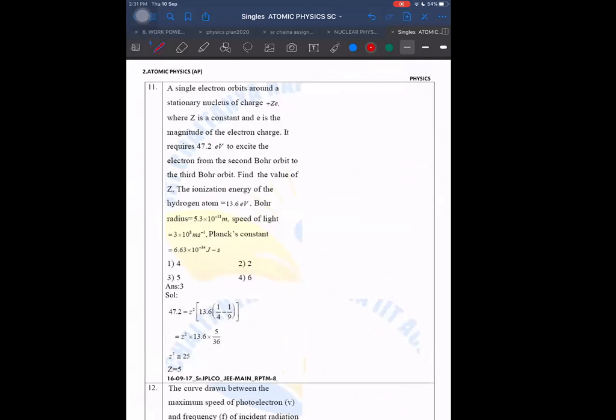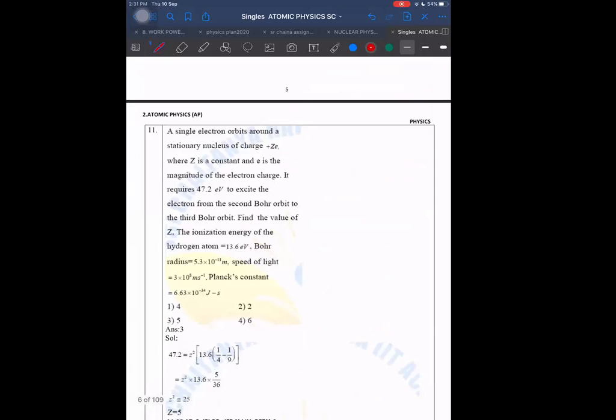One thing here again: suddenly I recall one more question which I could have taken. Let me do it now. See, there are some cases in which they say like this: Lyman series, when it comes from one higher level to n equal to 1. So what is the value of that? 1 by lambda will be equal to R into Z square into 1 by n1 square minus 1 by n2 square. This is the formula. If I write it in this way, Z square by n1 square minus Z square by n2 square, and multiply R outside, and then let us assume